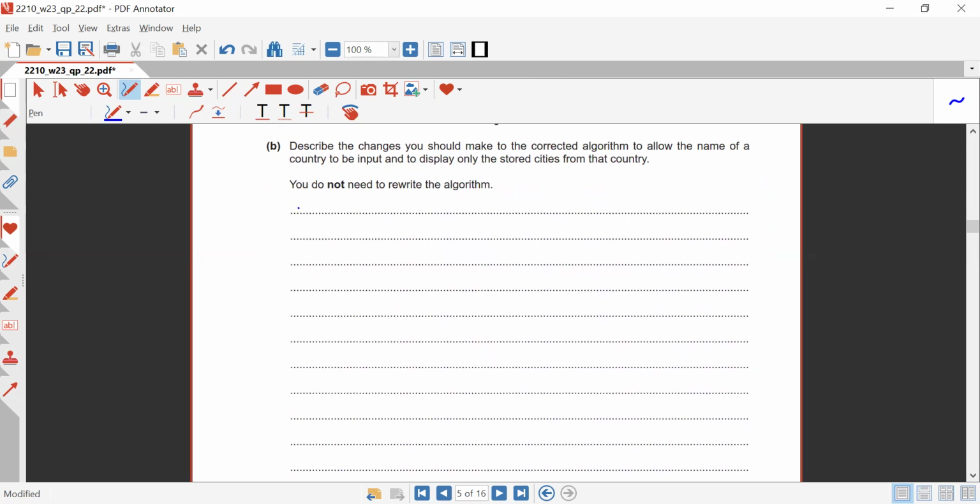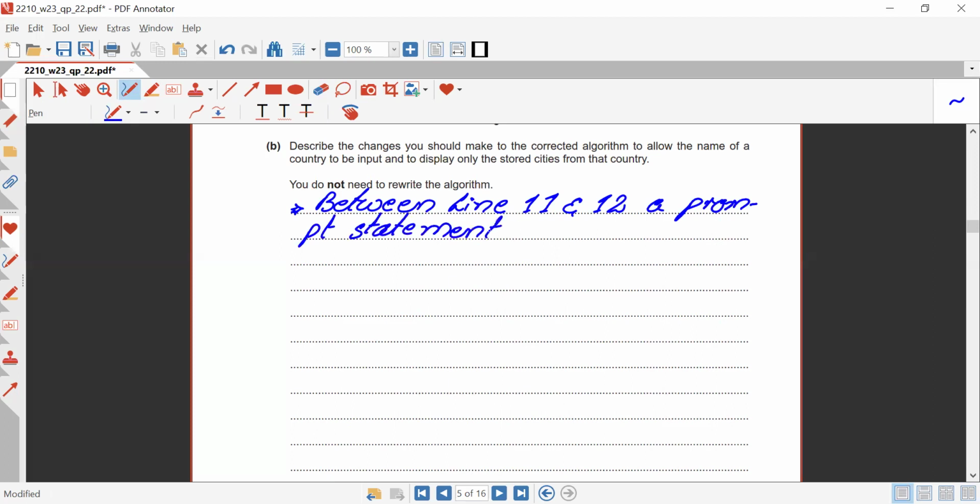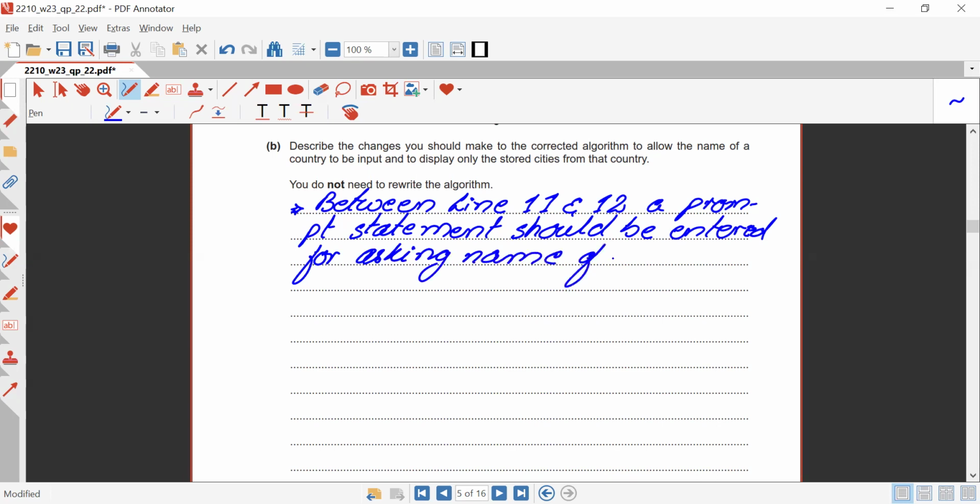We can write it in this way: between line 11 and 12, a prompt statement should be entered for asking the name of the country, name of country for cities to be output.